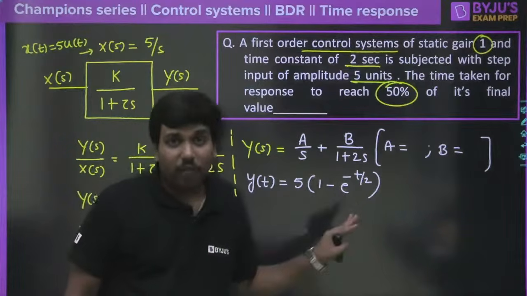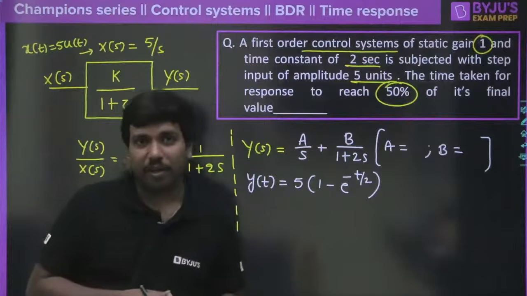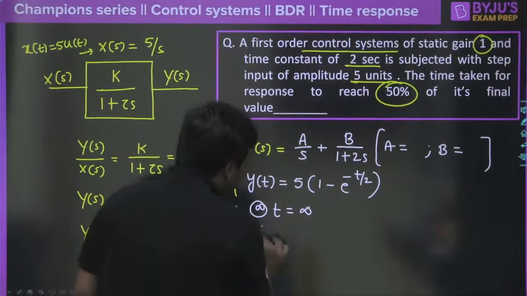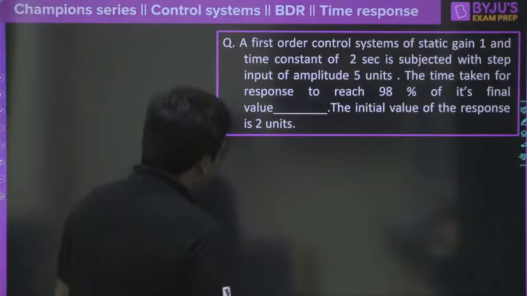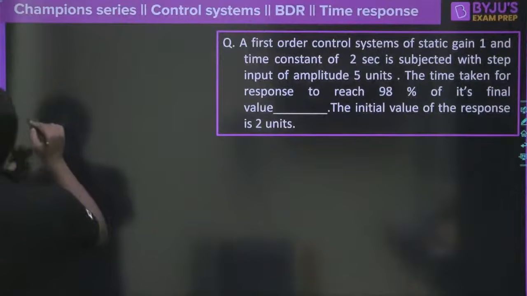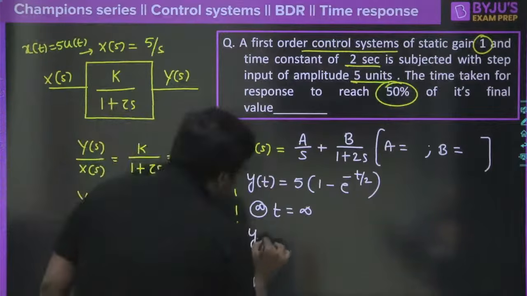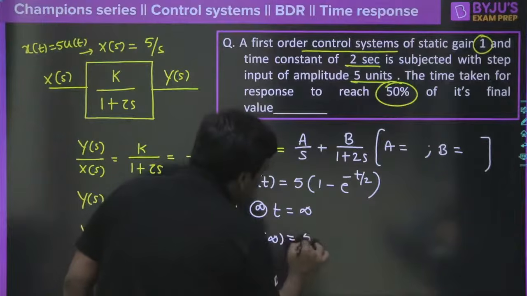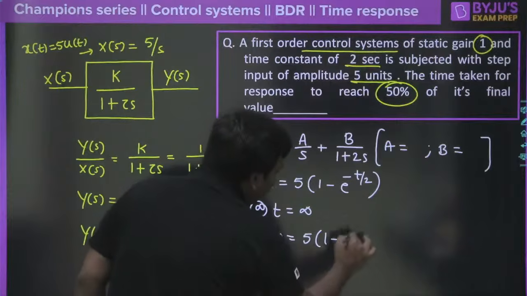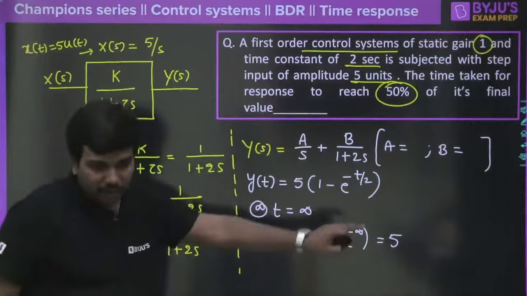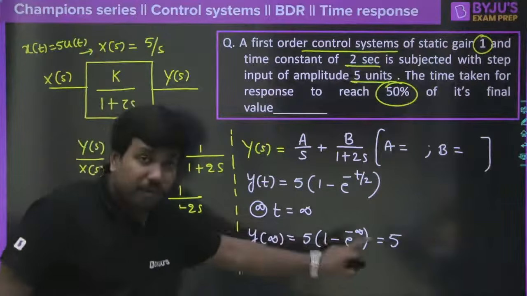Now this is y of t, but what would be the final value here? So simple, the final value we can get at t equal to infinity. So what is y of infinity here? Any one of you? Y of infinity is how much? I can say 5 into 1 minus e power minus infinity. Without any second thought, I can say this is 5. So y of infinity is 5. Correct?